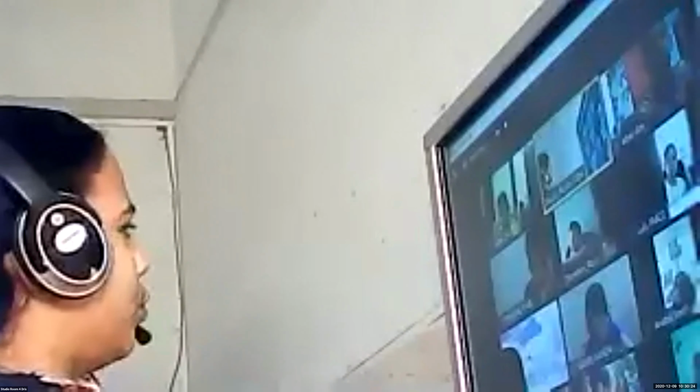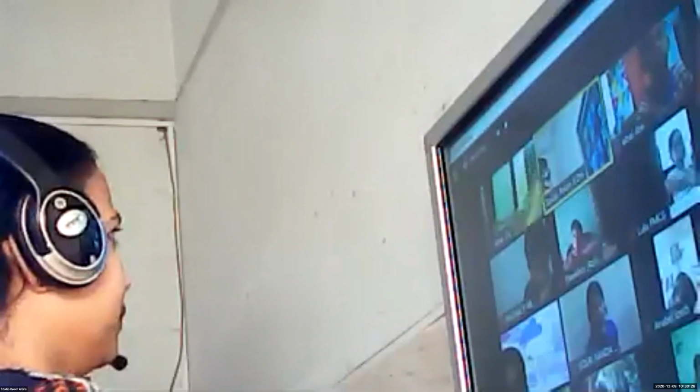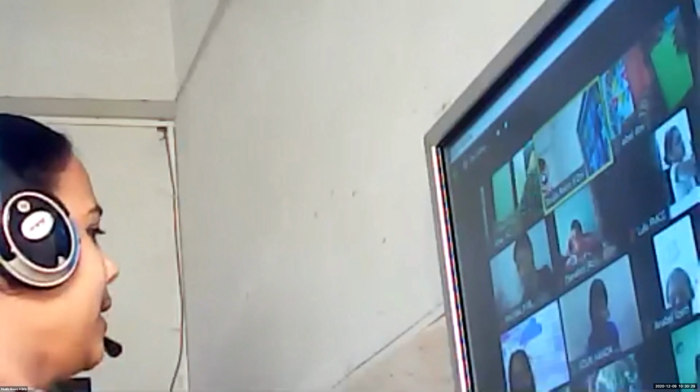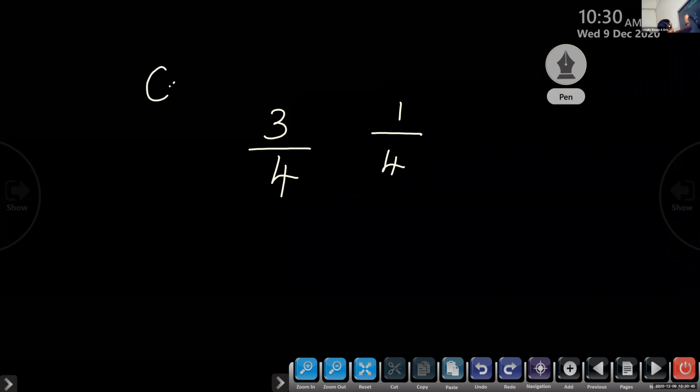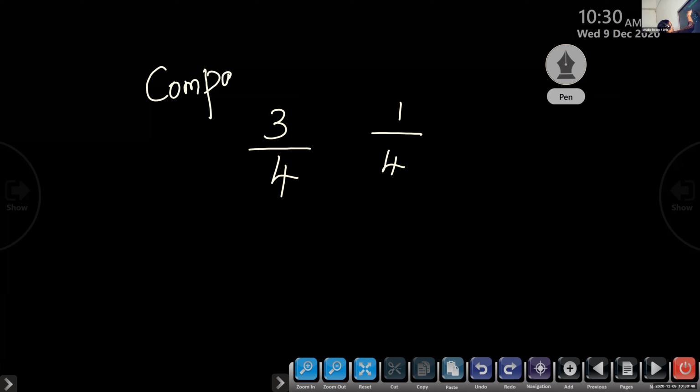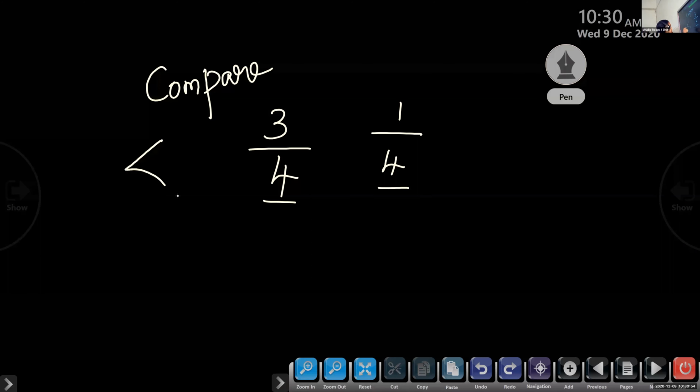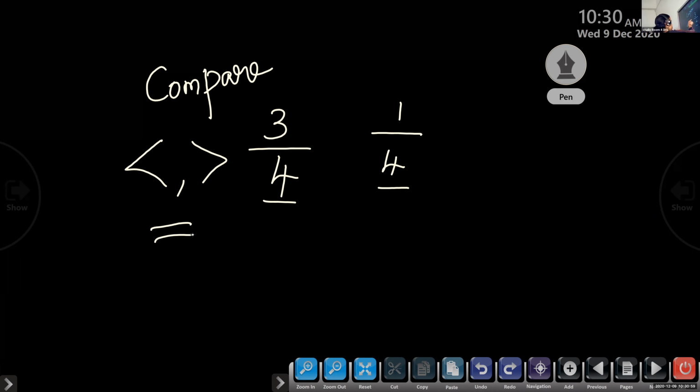All of you please take out a rough book. I will give you 3 questions. Let me see who is going to do it correctly. Those who have listened properly, it's very easy. Take out your rough book quickly. Here 3 by 4, 1 by 4. You have to compare. These are all like fractions. Here 4, here also 4. Compare: less than, greater than or equal to. You have to write it here. This is question number 1.